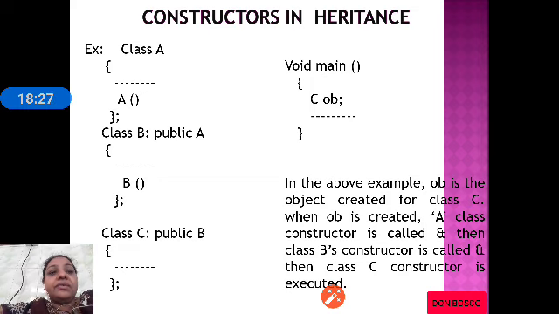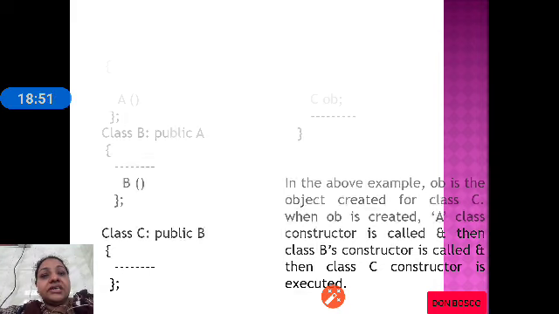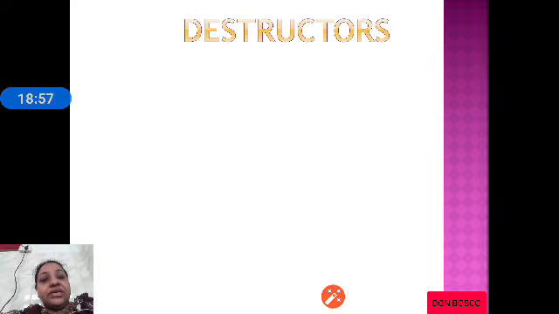In the example, when we create the OB object, as we see that OB is the object created for C class. When OB is created, first A constructor is called and then B constructor is called and then C constructor is executed. So, in the same hierarchy, the constructors are executed. First the base class constructor is executed and then the derived class constructor is executed.